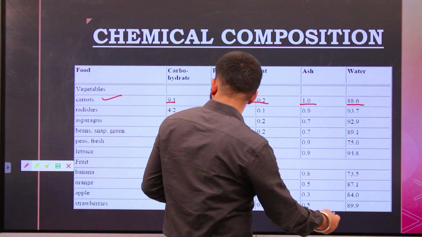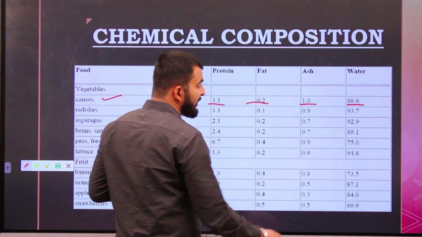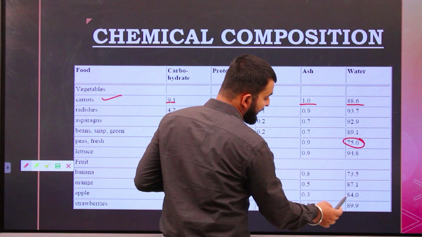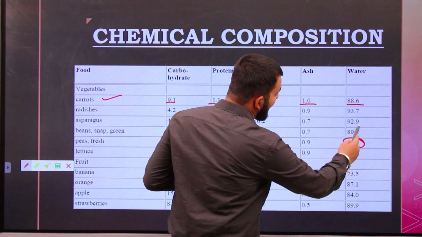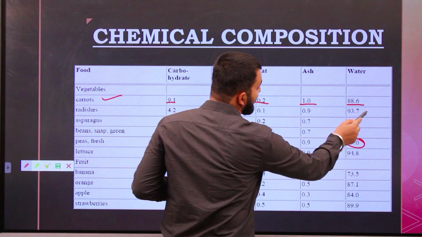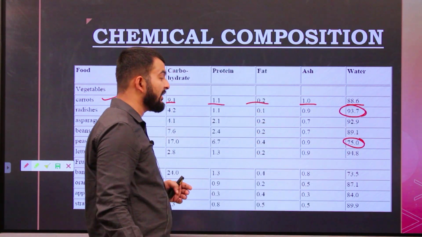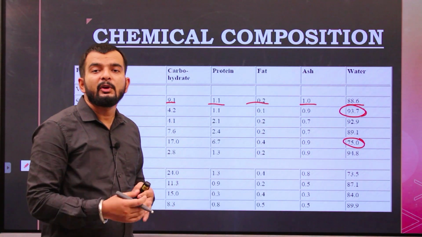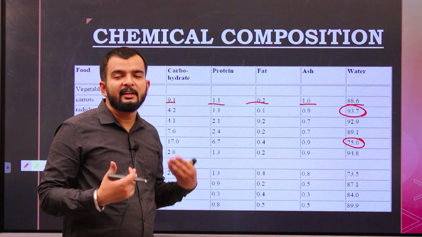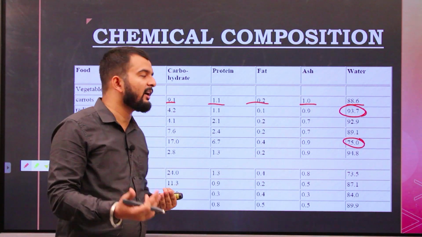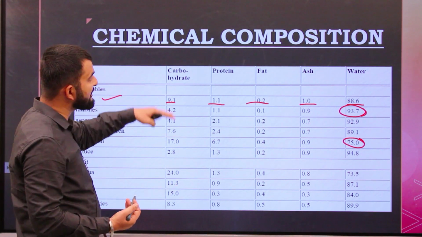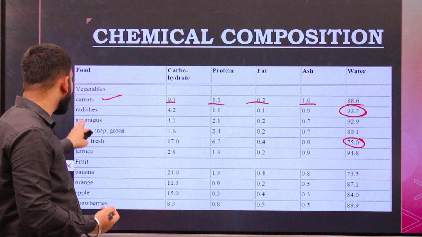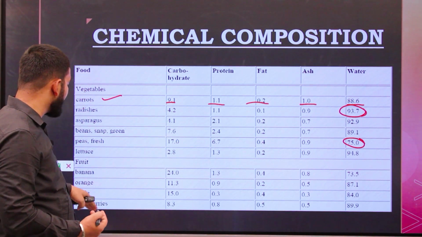As you can see, peas have 75% moisture content, radish 93.7%, and tomato even higher than 95%. These are the extremes I am showing you. This is the chemical composition of various vegetables and fruits as an example.